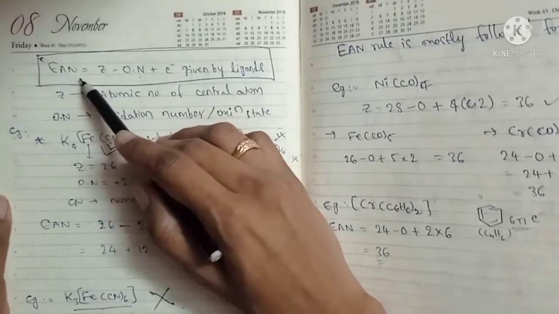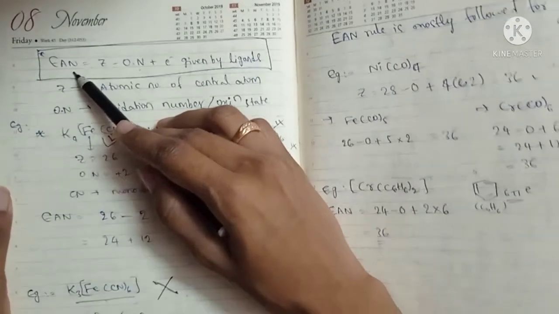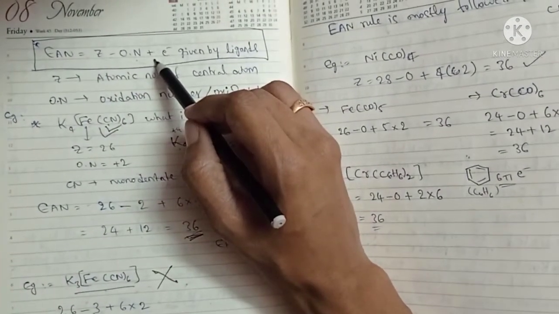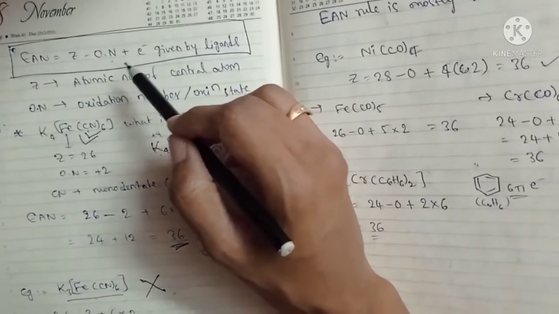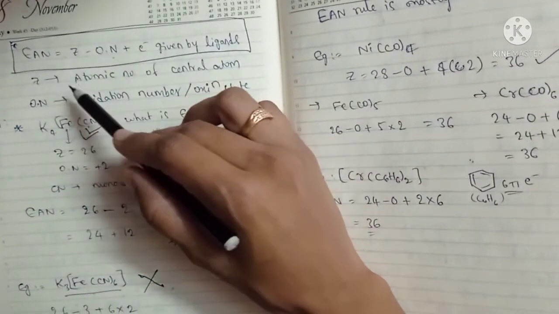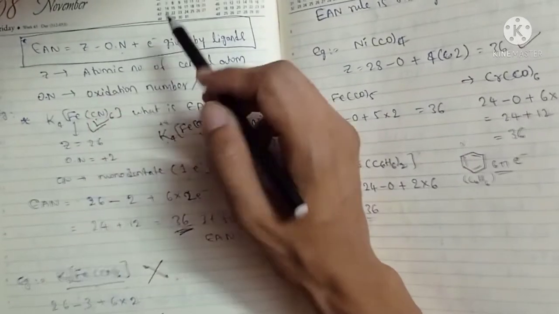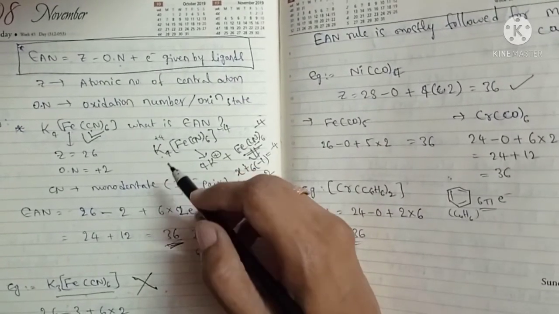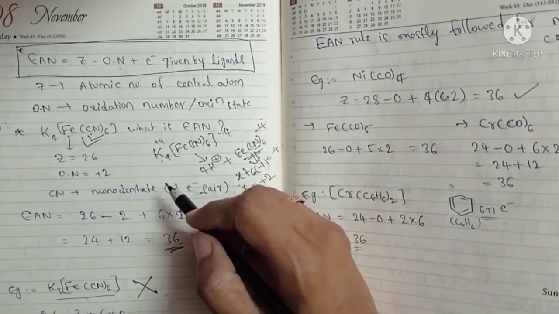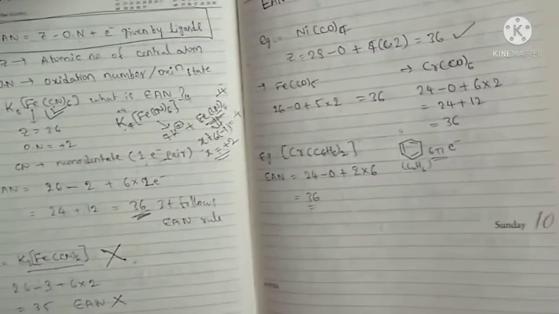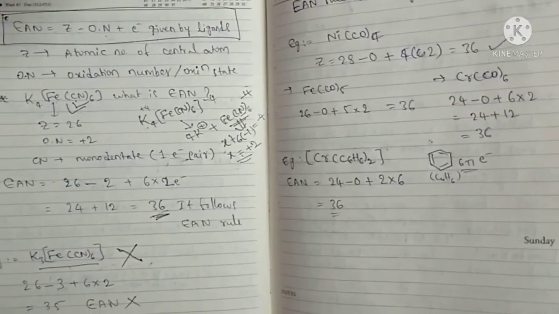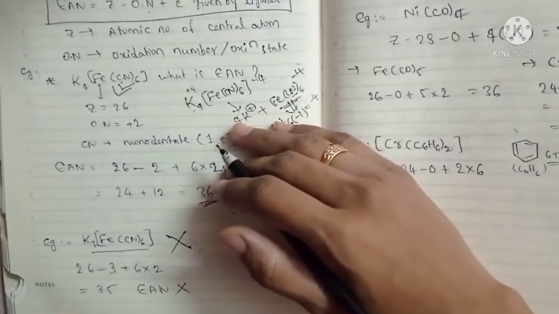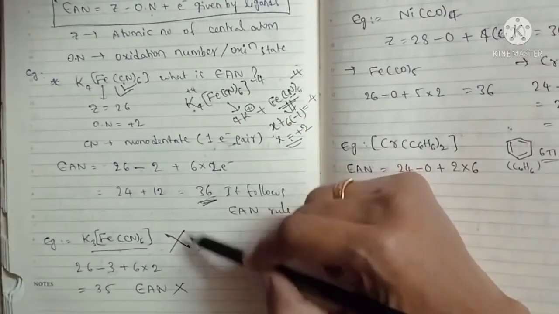And how to calculate EAN, the effective atomic number? EAN equals Z minus oxidation number plus electrons given by the ligands. By calculating this effective atomic number, we can say whether the complex is following the EAN rule or not. If it follows the EAN rule, that complex is stable, and if it doesn't follow the EAN rule, that complex is somewhat unstable. So that is the EAN rule. We have seen these examples also.